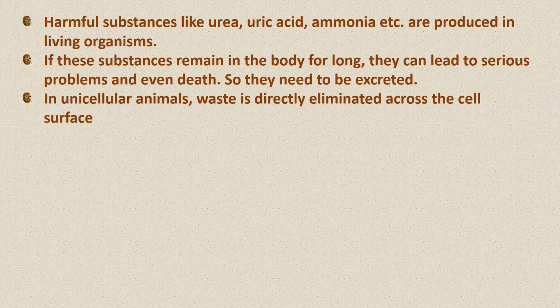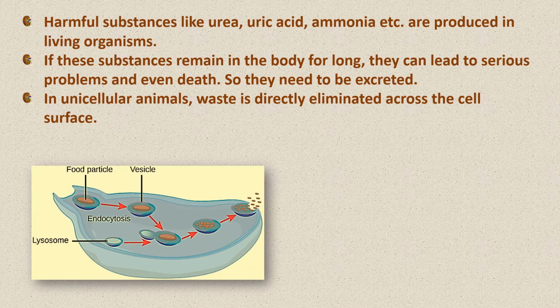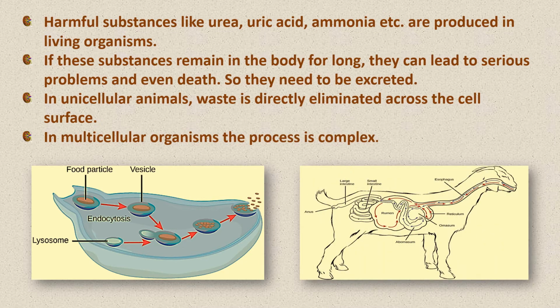In unicellular animals, waste is directly eliminated because they are only made of one cell. So the food comes in and is just eliminated when the waste is created. This is it, like the food particles coming in, whatever use there is of food, and then waste matter being thrown out in unicellular animals. Whereas in multicellular organisms, the process is a little more complex. They have full systems for digestion, circulation, and finally for excretion.